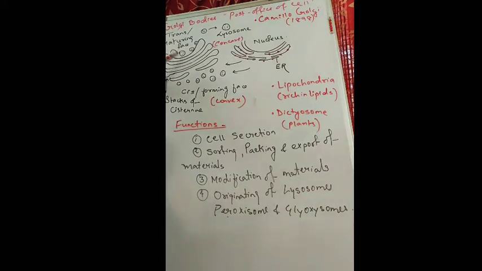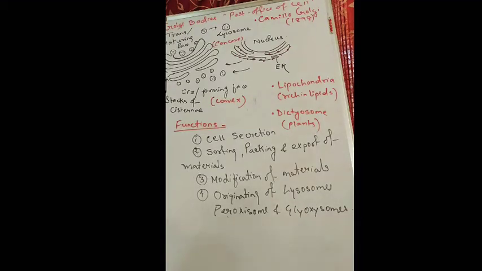These vesicles released from the maturing phase, some of them act as lysosomes. So if you are asked from which cell organelle lysosomes are formed, lysosomes are formed from the Golgi complex.